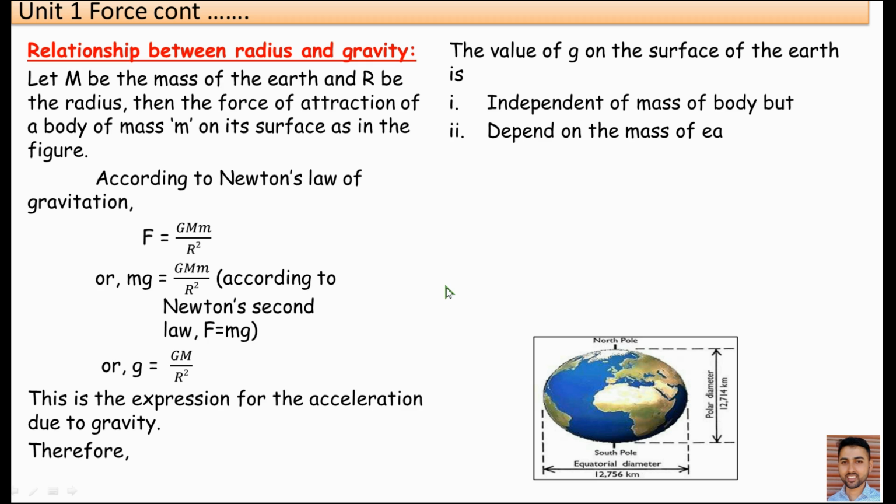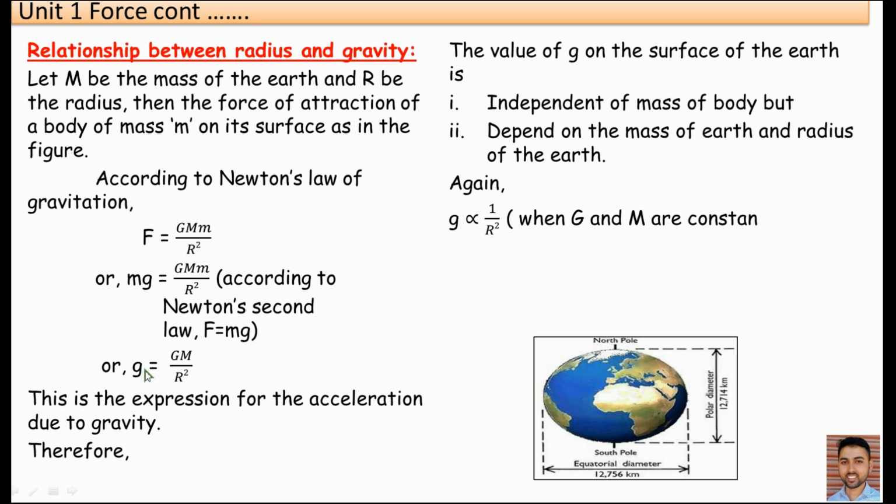It does not depend on the small m. It only depends on the mass of the earth and the radius of the earth. Okay, acceleration due to gravity does not depend on the mass of the body, but it depends on what? On the mass of the earth and the radius of the earth.